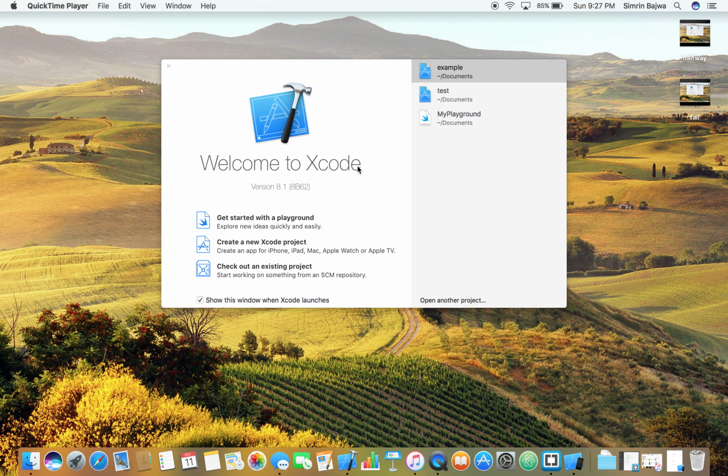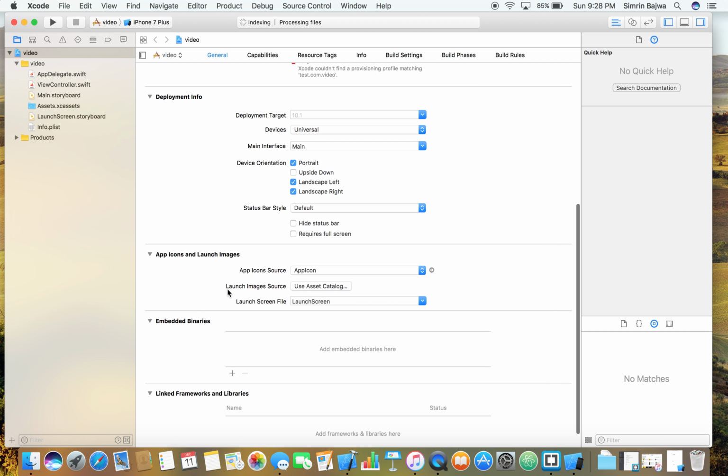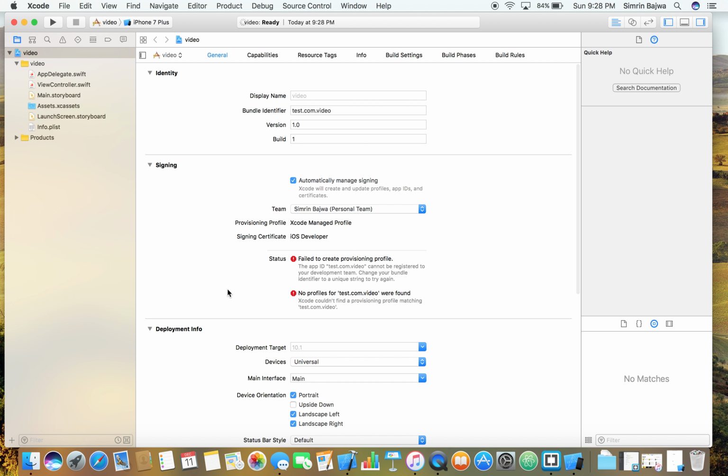And you don't really need to use these options because we're not going to be publishing this. So the product name is going to be video. Next. And then we're just going to create that. Okay, and then this is going to give me a bunch of options of the identity, the signing, the deployment info, but we're not going to be using any of this since this is just a test.